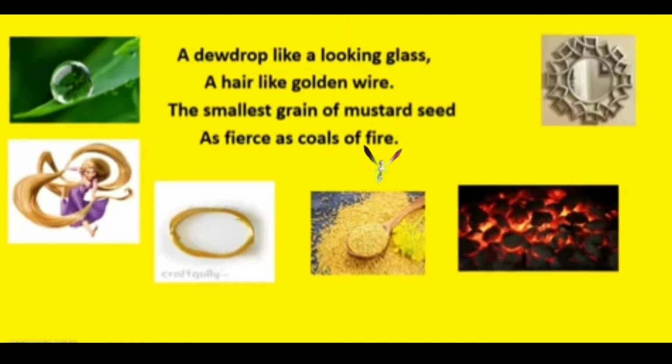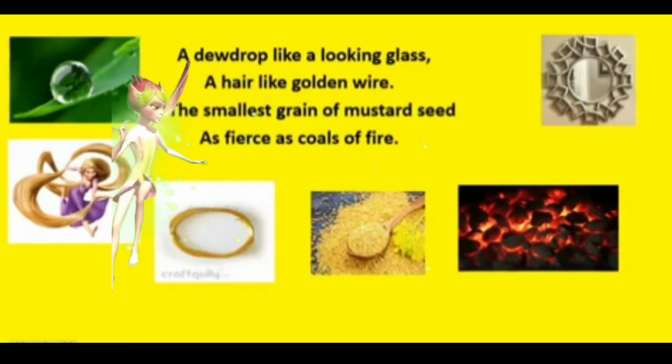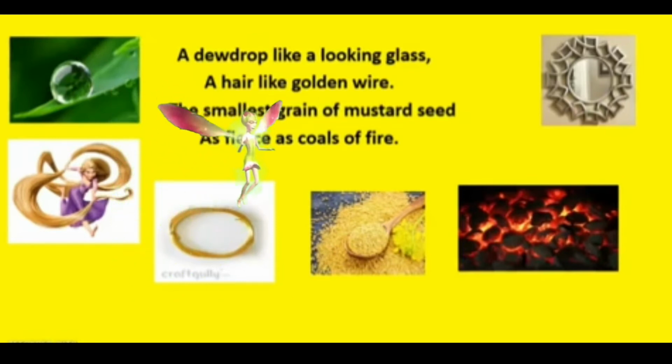So he is comparing a dewdrop to a looking glass. Remember, a dewdrop is small and it would be just the perfect size for a fly, isn't it? And a looking glass is nothing but a mirror, isn't it? We use a mirror to look at our reflection. In the same way, the fly can use the dewdrop to look at his reflection.